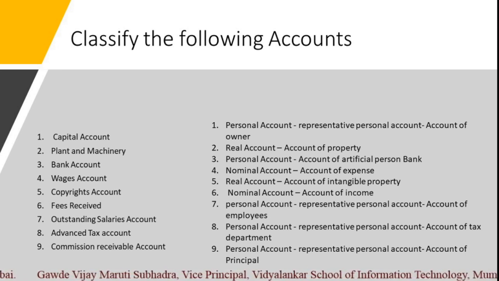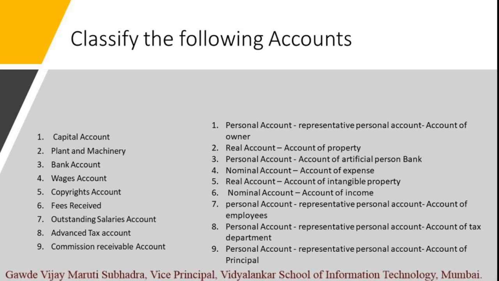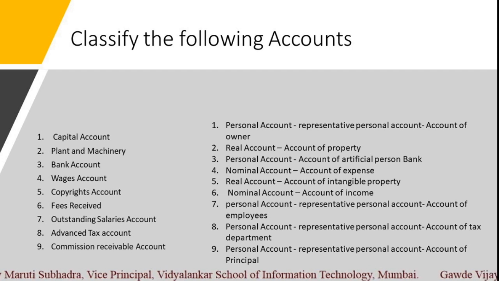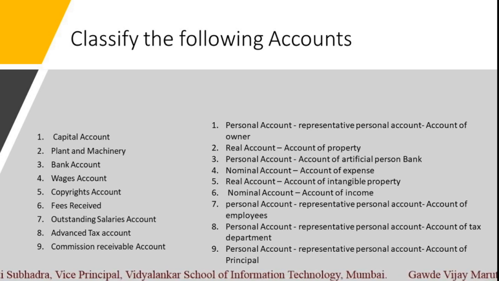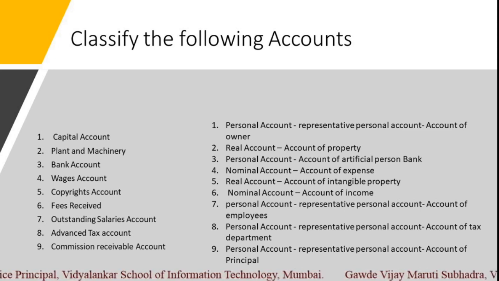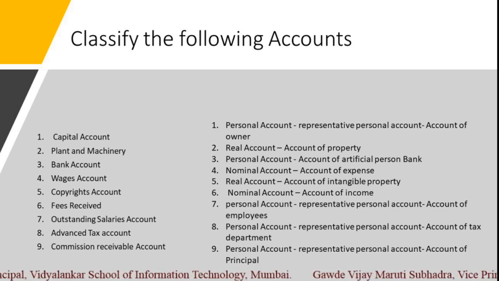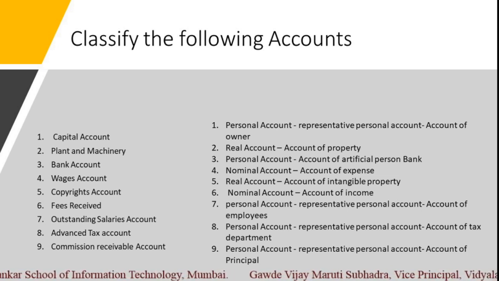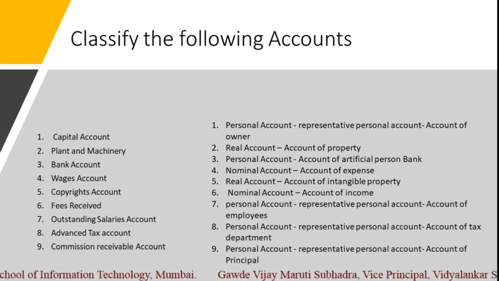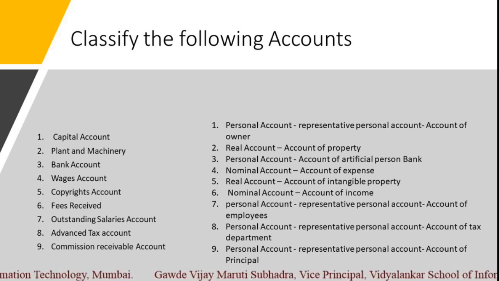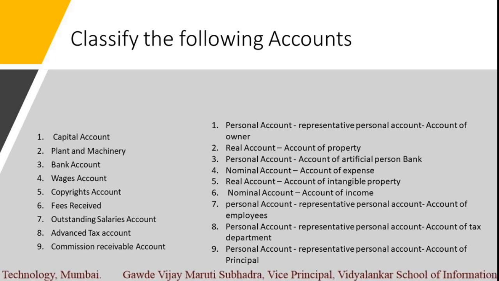Advanced tax account. It is similar to the above example 7, but advanced tax means we have made the payment of tax in advance. We have already made the payment. So see, tax account is a nominal account, but when you say advanced tax account, again it is a personal account, because it is representing the tax department, that we have made payment in advance to the tax department. So again it is a representative kind of account.